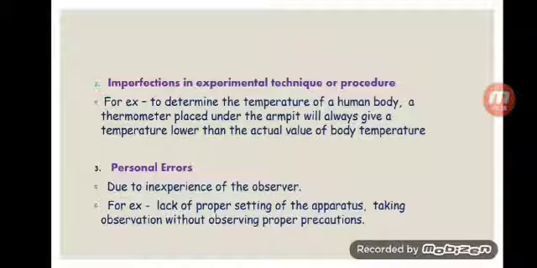Third is the personal errors. Personal errors are due to the defect of the human who is using the instrument or the scale to measure that physical quantity. Personal error is due to the inexperience of the observer, meaning he is not skilled to measure the quantity. For example, lack of proper setting of the apparatus, taking observations without observing proper precautions. If the method or the person is not using a proper technique, then the reading will be incorrect.